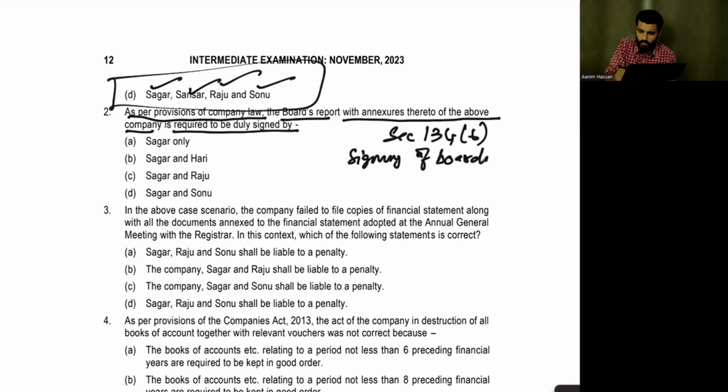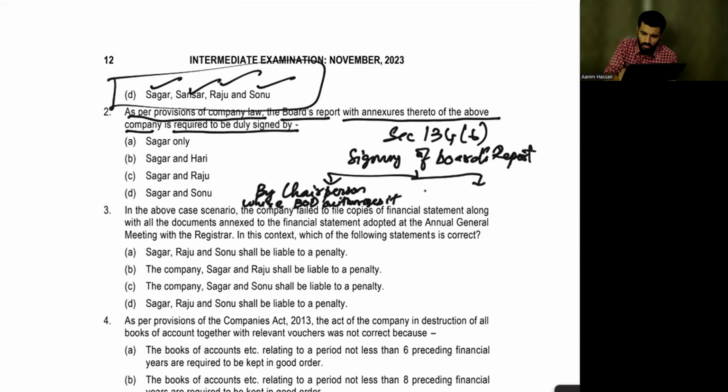Signing of the board's report. By the chairperson, where the board of directors authorizes it.